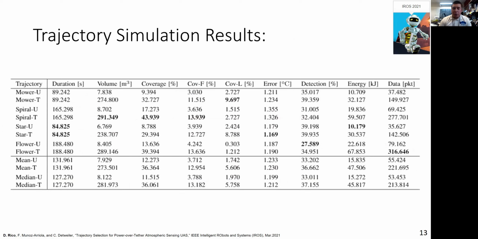There are 6 major takeaways from our post-simulation analysis. First, tethered system simulations outperformed the untethered in most categories. Specifically, they sampled volumes 34.49 times greater, generated a percent coverage 2.96 times larger, and accumulated 4 times as much data for the same duration of flight.